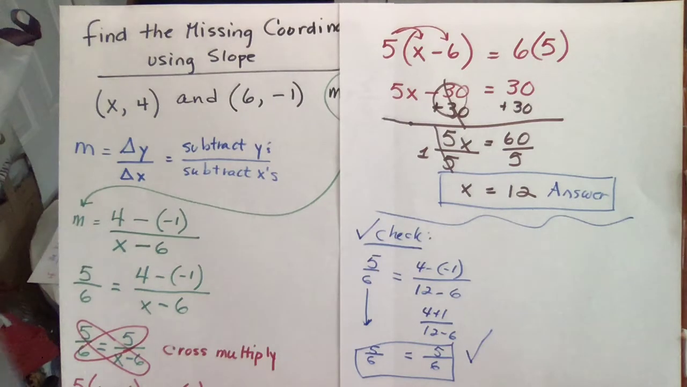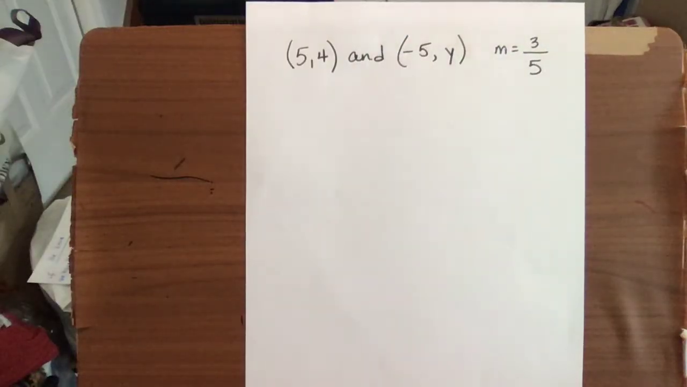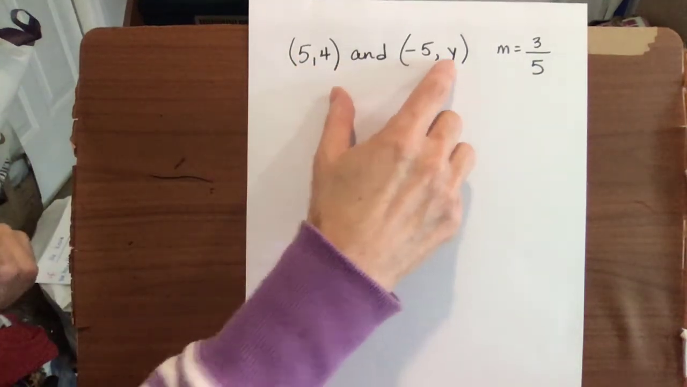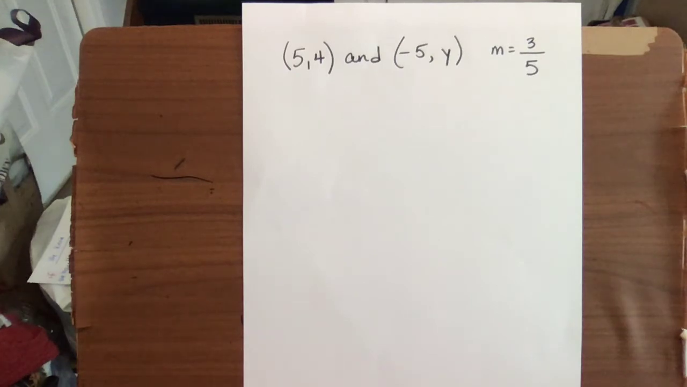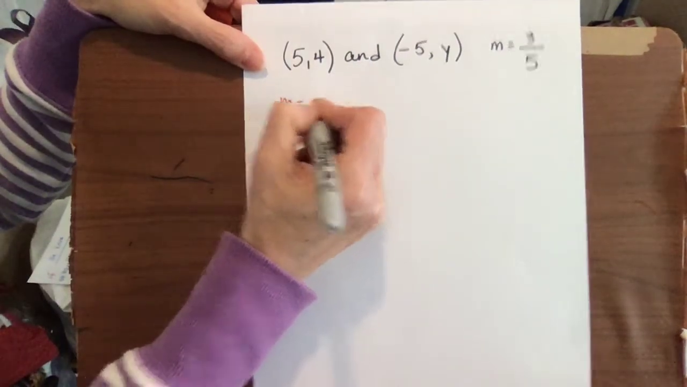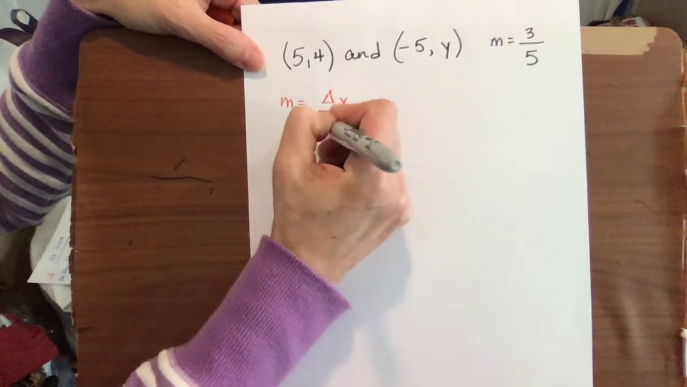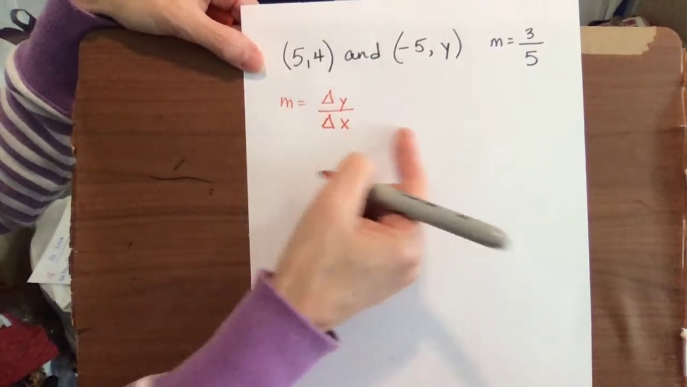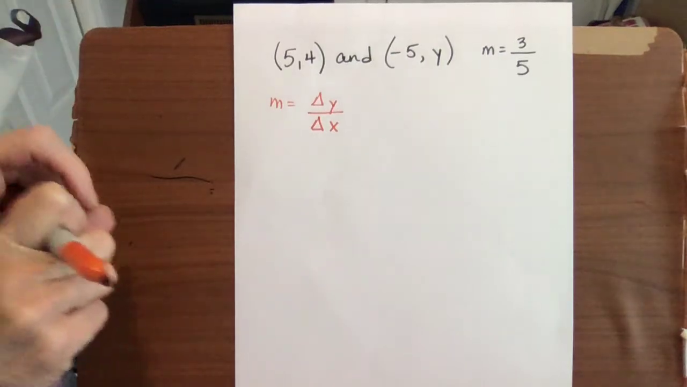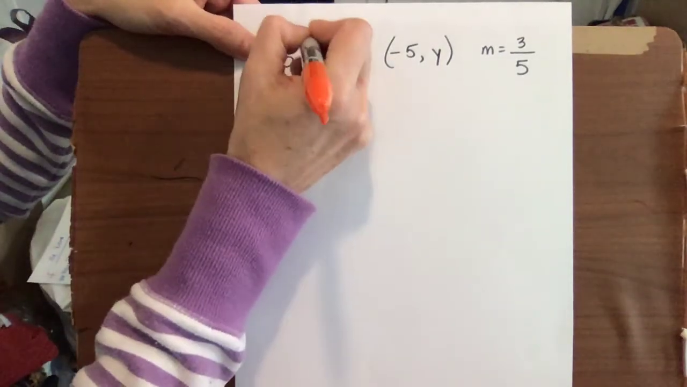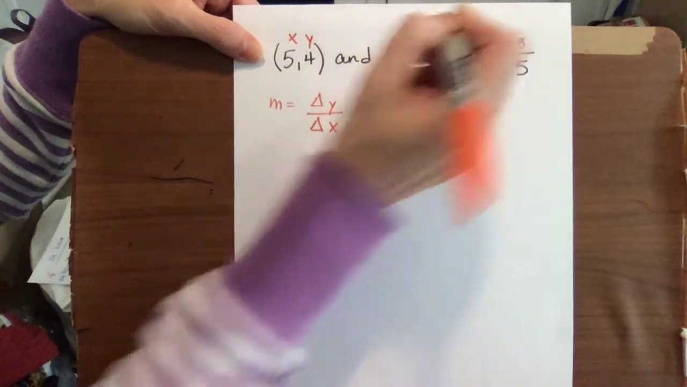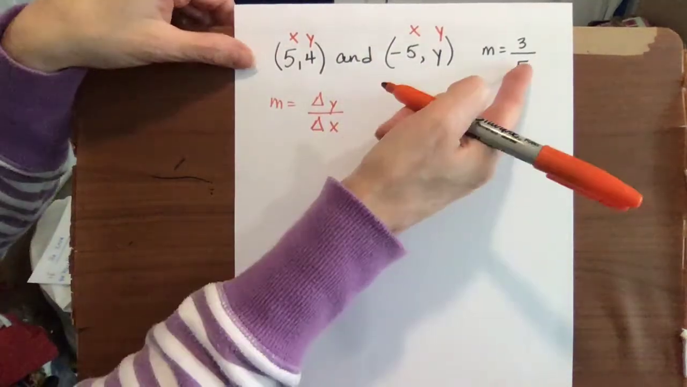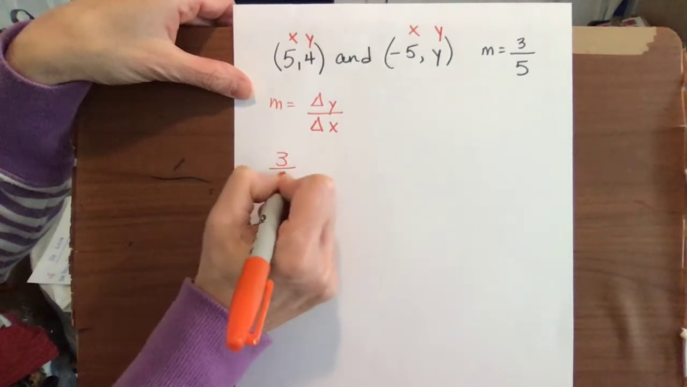All right, let's try another problem, where we're missing a y coordinate. In this case, we have 5 and 4 as our first point, and we have negative 5, y, and we don't know what the y is. But again, our slope is equal to our change in y over our change in x. We subtract the y's, subtracting the x's. Remember, this is x, that's y. This is x, obviously that's y. Our slope is 3/5, so we're going to put that in for m.